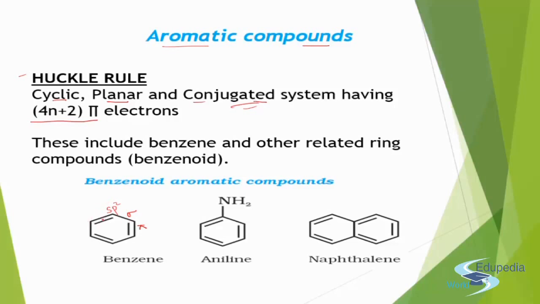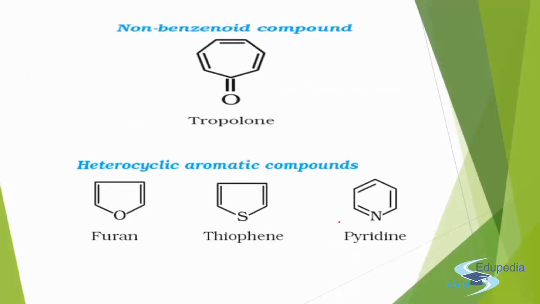Similar benzene-type compounds are known as benzenoids. Other similar compounds are also aromatic: aniline, naphthalene, and similarly anthracene and others. Next there are certain non-benzenoid compounds, which are not related to benzene. For example, tropylone. Tropylone is also aromatic, but it is not related to benzene.